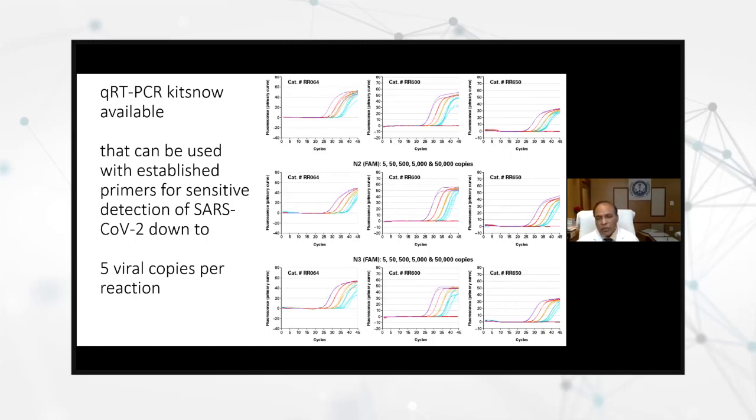But now, because we are doing some clinical trials, for these clinical trials, obviously we need these quantitative RT-PCR kits. So now we do have them. Companies like Takara claim that they can detect as low as 5 viral copies per reaction. So in one tube, you have to have at least 5 viruses or viral RNA that can be detected. Usually, right now, most of the kits have 50, so 50 viral particles in a reaction tube. That is usually standard. Most of the kits have that, but as I said, now we have better kits available.